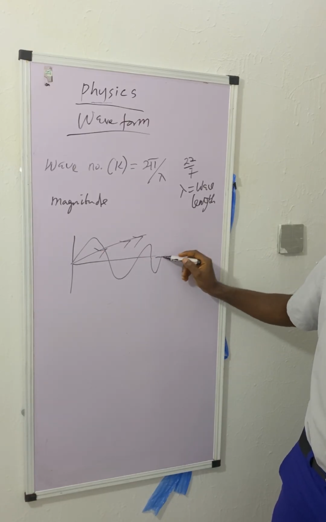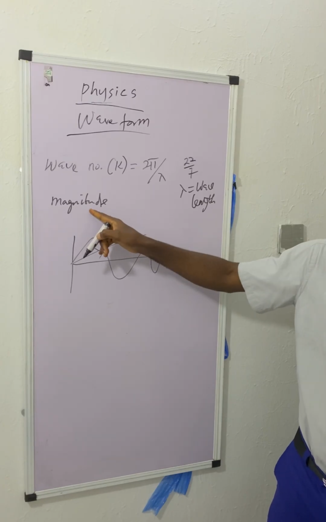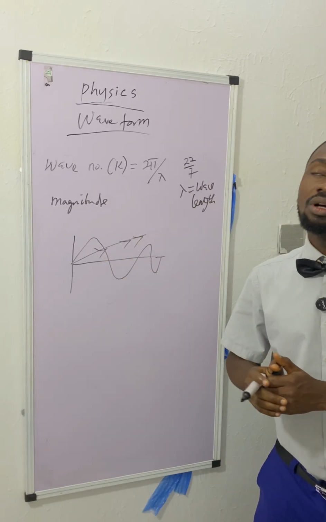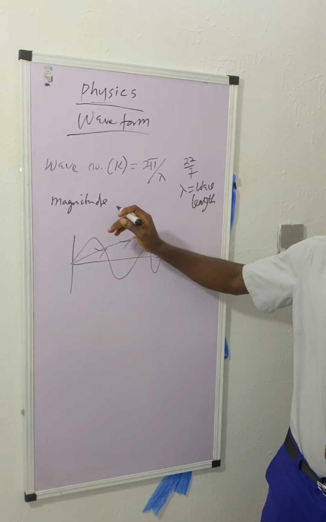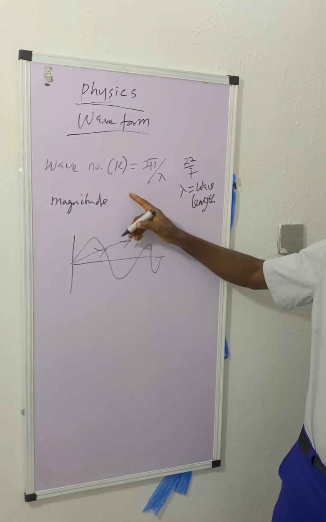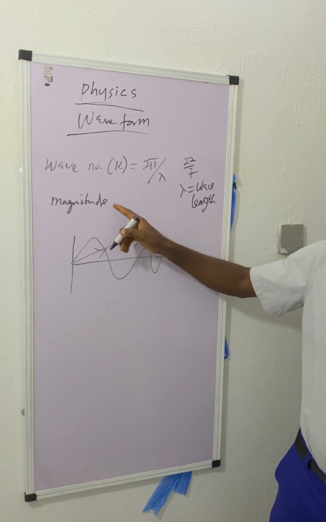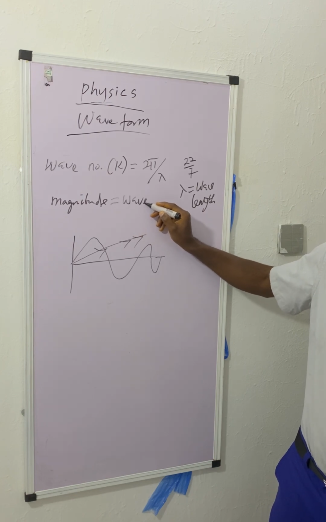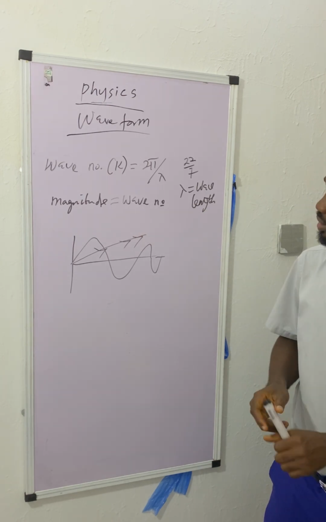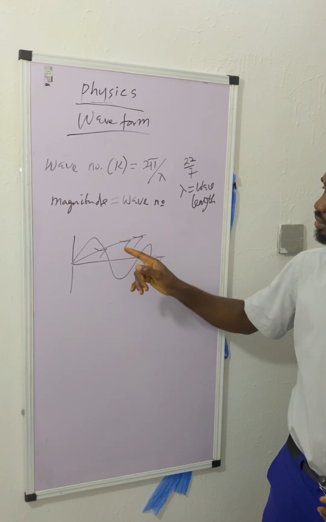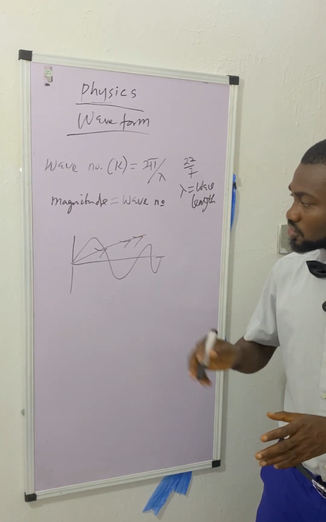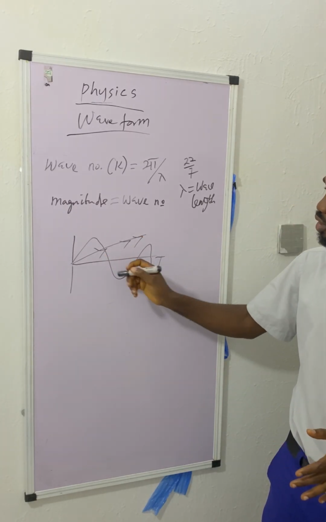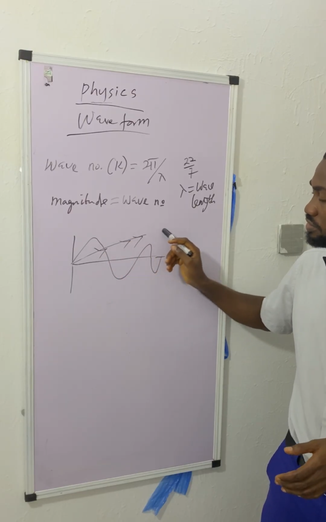So the magnitude, remember what I told you, magnitude is strength or trajectory. The magnitude of the wave vector is known as the wave number. So this is the wave number, and this is the wave direction.